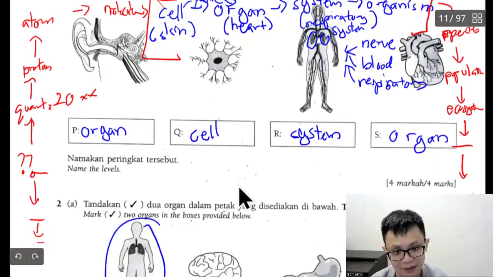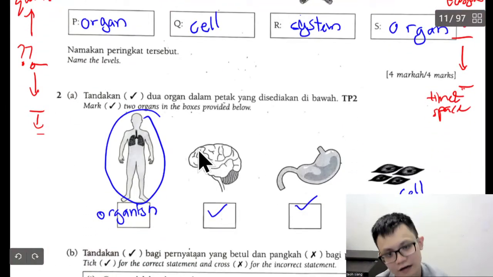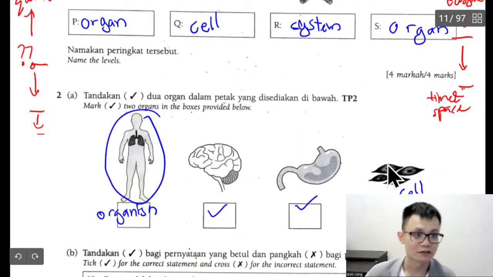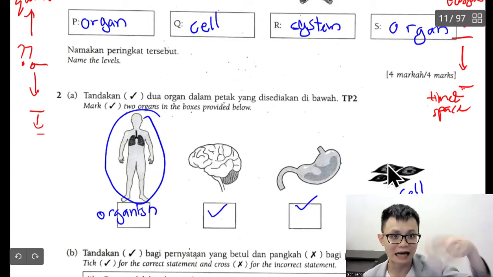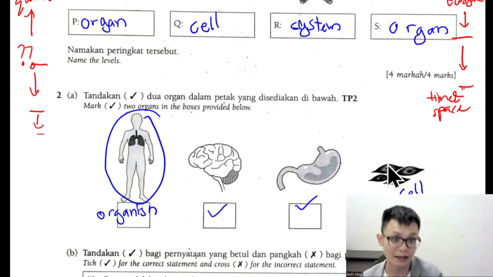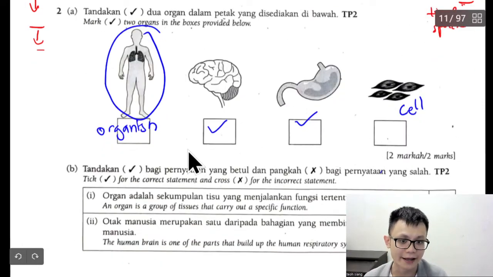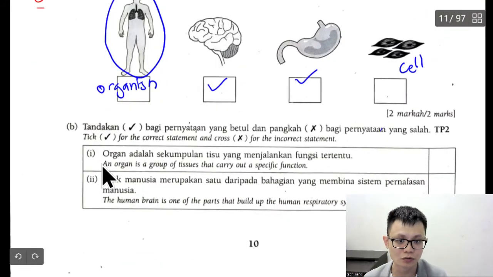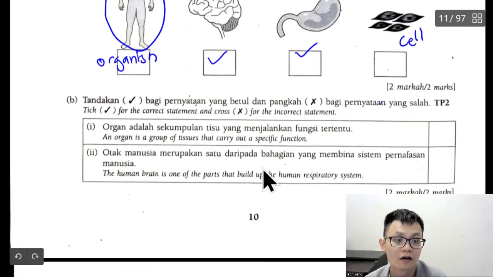It depends. Like Lee Chong-wei, correct or not? Always play badminton and then it's not his leg that broke, he twisted it and the muscle tore. Okay, so it depends. Yeah, there's a tissue. An organ is a group of tissue that carry out specific function.